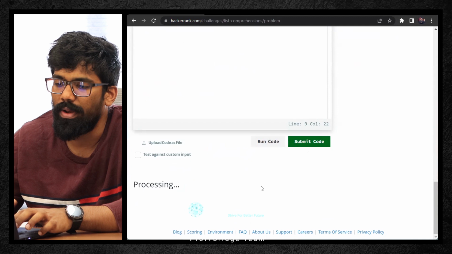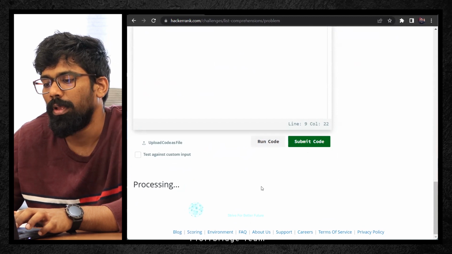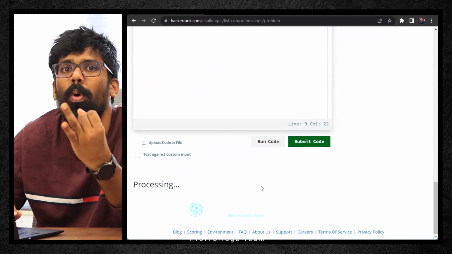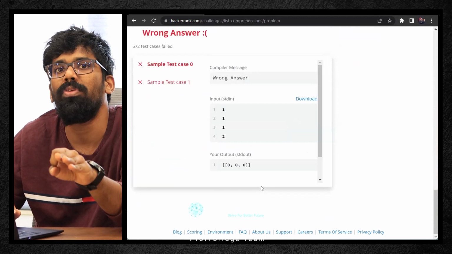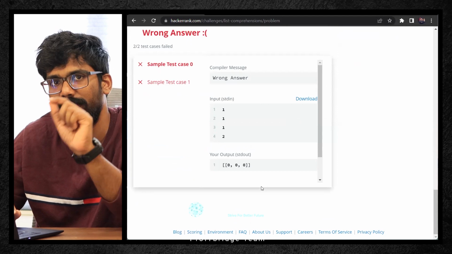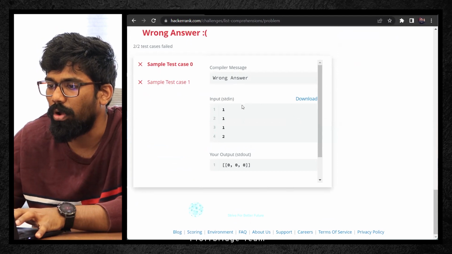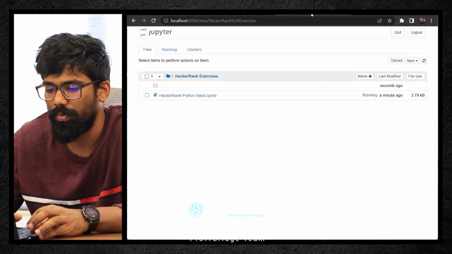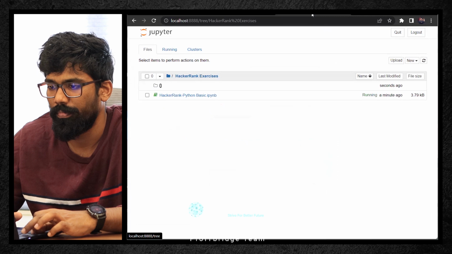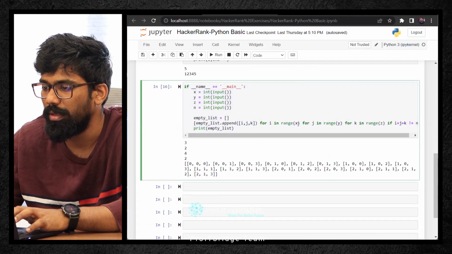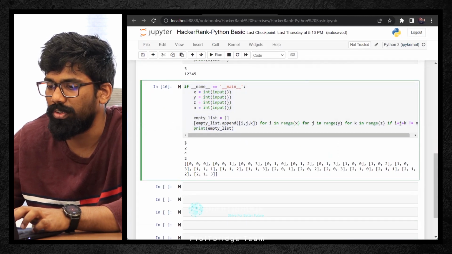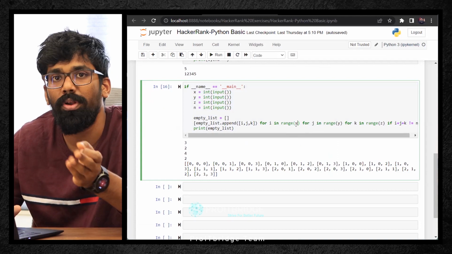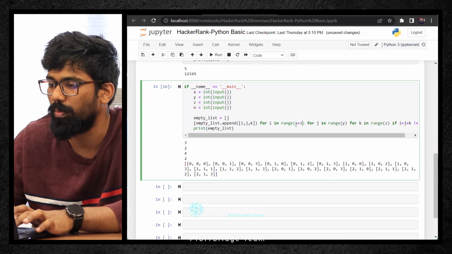It is running. Definitely it will throw you an error, because whenever you give range 0, let's say 3, you get 0, 1, 2, right? If you want to include 3, then you have to say range X plus 1. See this? Wrong answer. Why it is wrong answer is because we have excluded X. 3 we are receiving, but when you say range 0, 1, 2, only 3 numbers it will take. So if you want to include that number, here you have to give x plus 1.